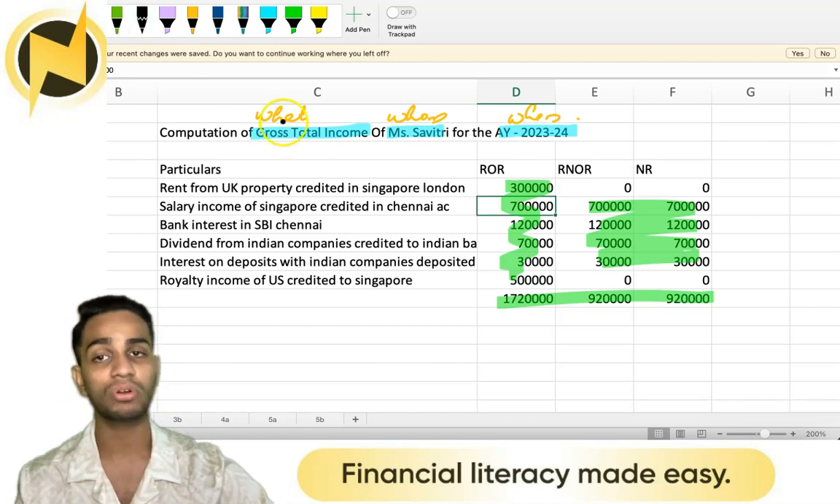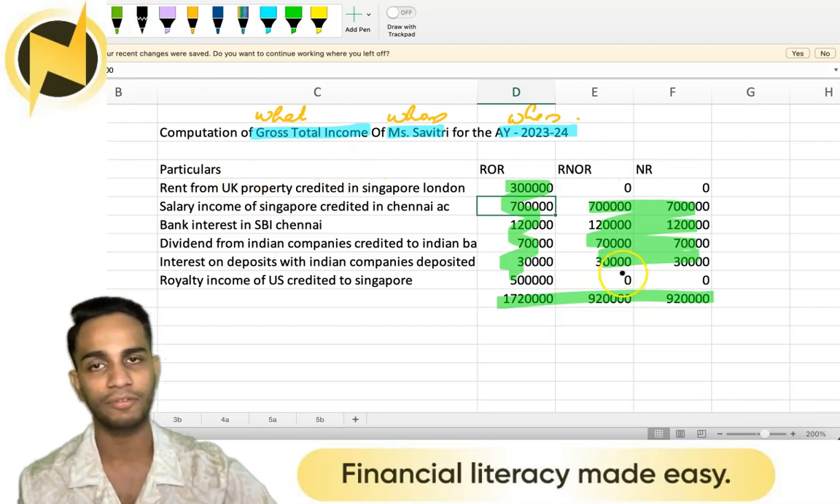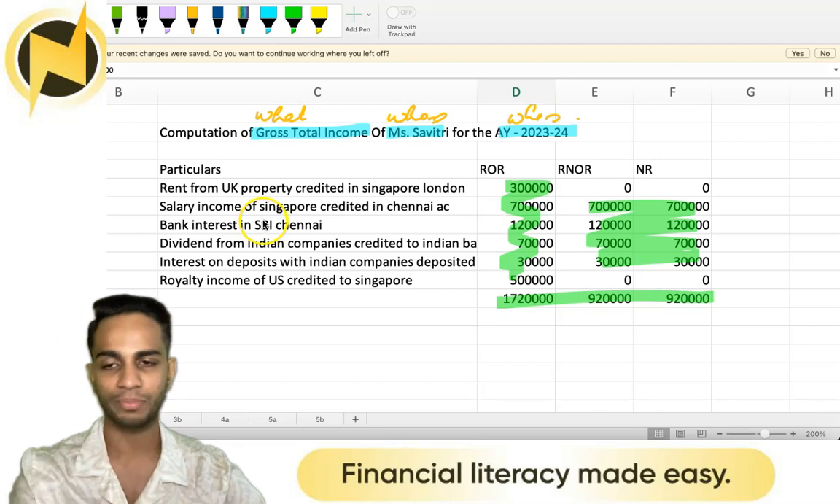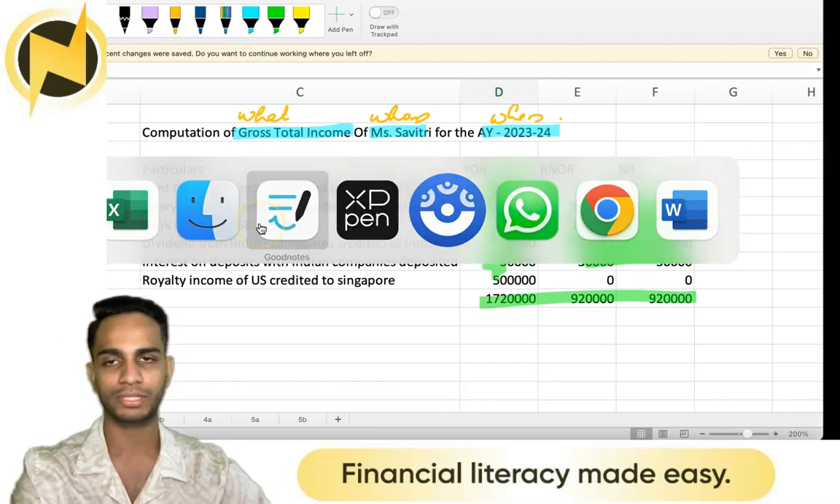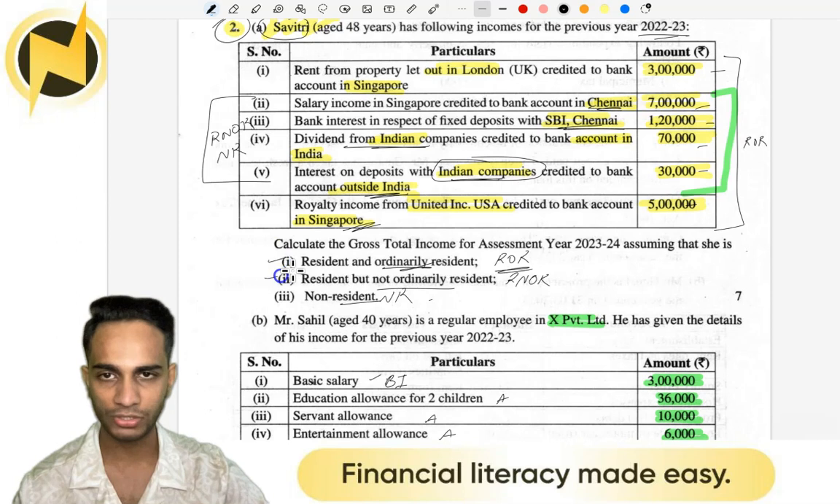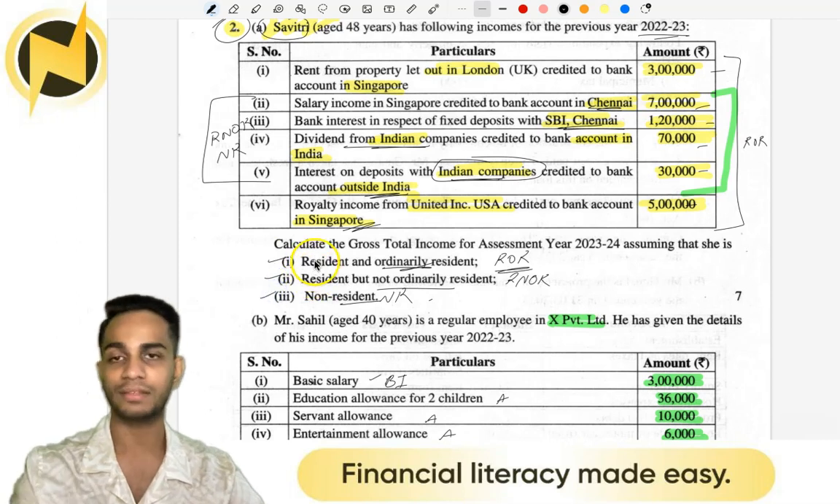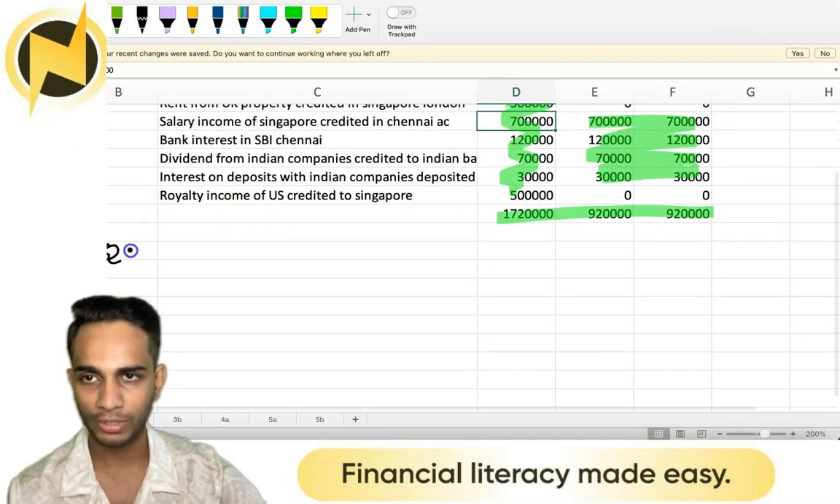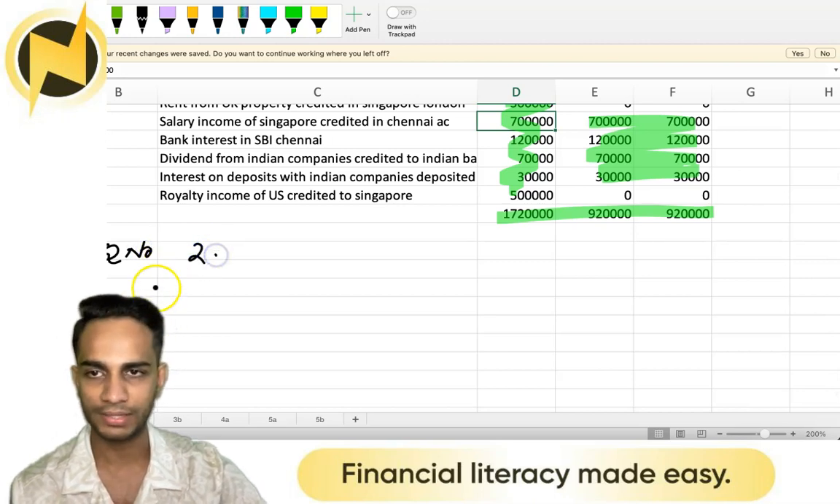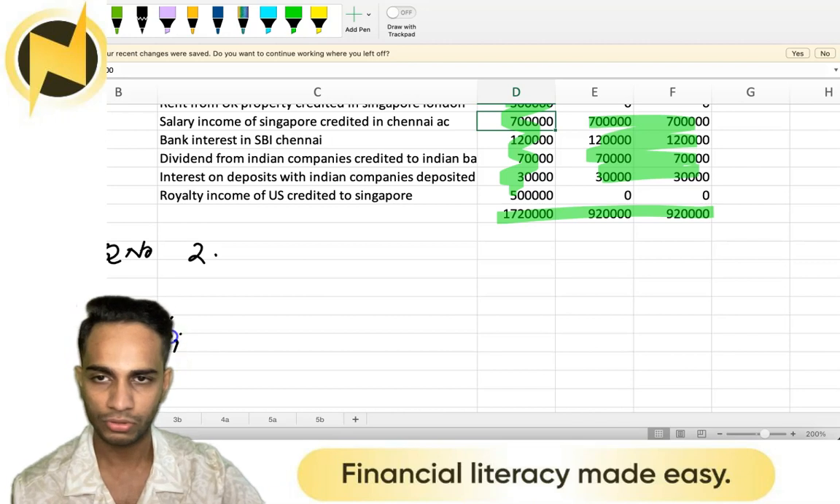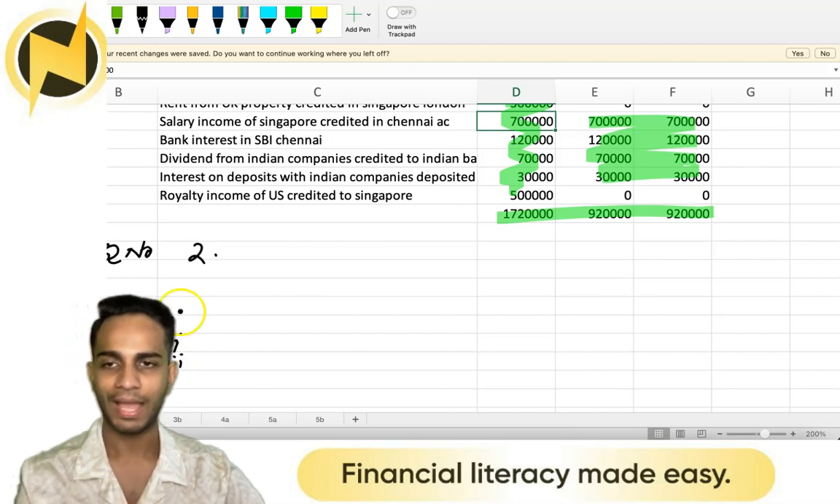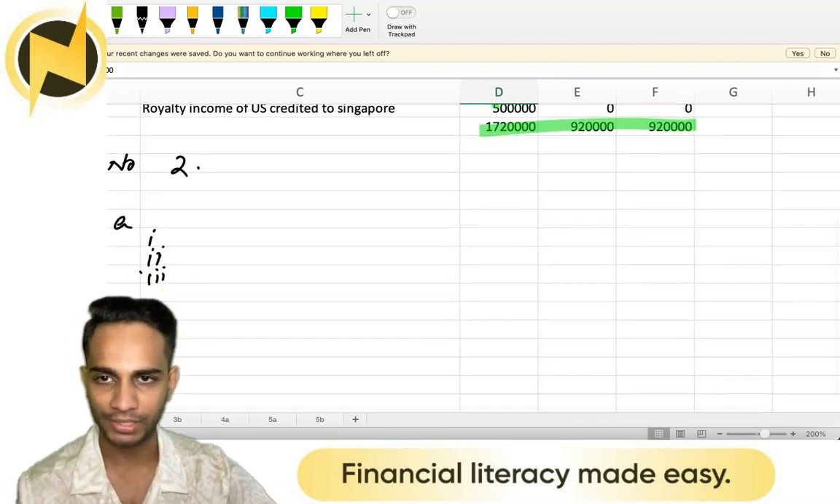Now, please do not leave your answer here. Your answer should be, let's go back to the question. Question number 1, 2, 3, right? So your answer should be like this. You write question number 2, and imagine this is the margin, A. And A has 1, 2, 3. And here you have the computation.